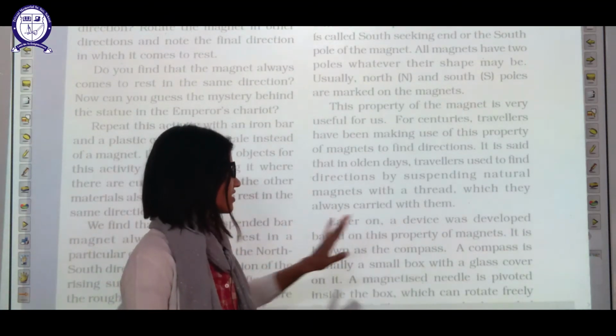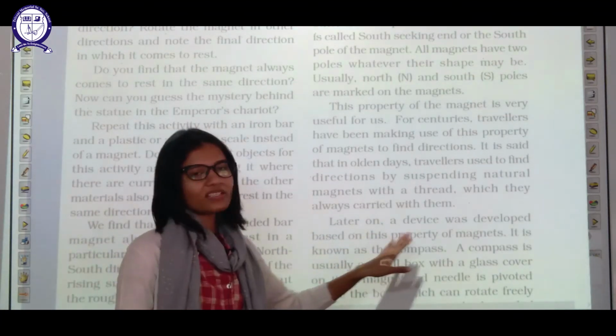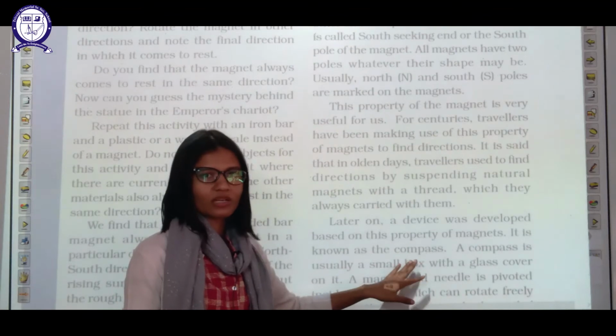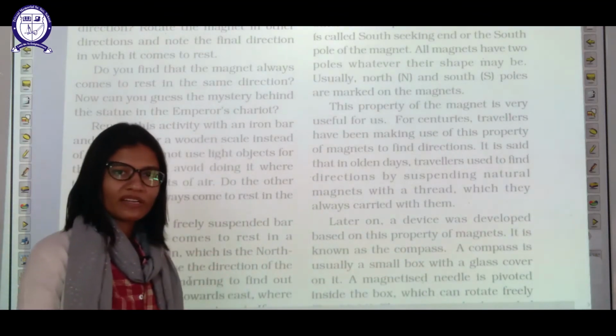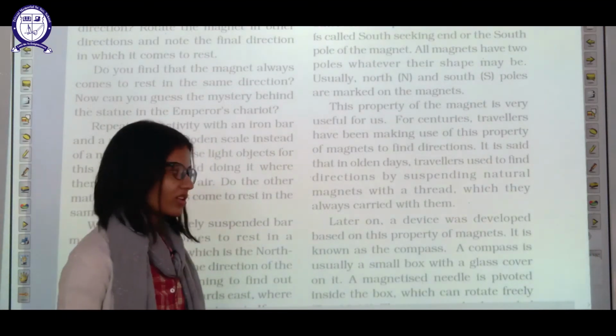Later on, a device was developed based on this property of a magnet. It is now known as a compass. Now we are using this compass to find out the direction, but it uses the same property of a magnet, in which the magnet rests in the north direction.